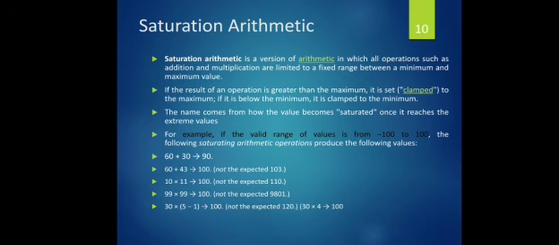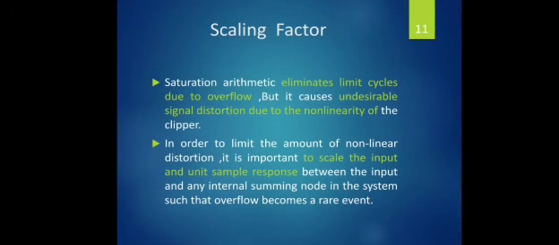See one more example: 30 times (5 minus 1). 5 minus 1 equals 4, and 30 times 4 equals 120. 120 is also greater than our maximum value, so 120 is set to 100. Likewise, overflow errors are eliminated because of saturation arithmetic.